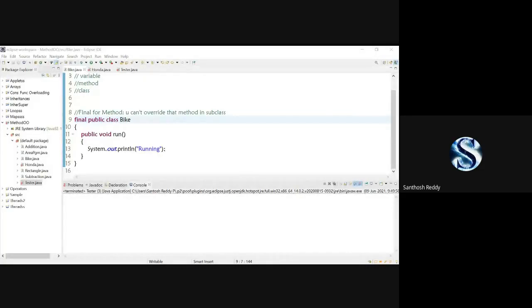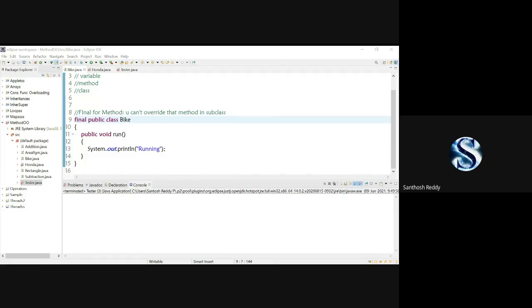Hope everyone has understood how to override a method, how to apply the final keyword to variables, methods, and classes, and how to make use of the abstract keyword. When I apply the abstract keyword to methods, the class should also be made abstract. These are the things you have to remember. When I make a variable final, I cannot change the value of that variable.